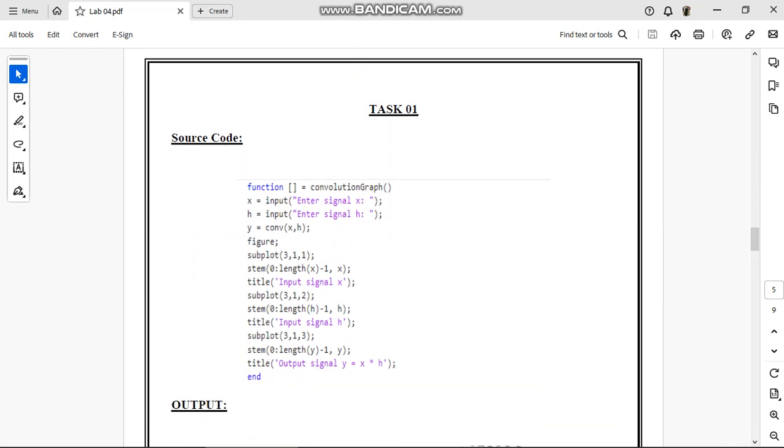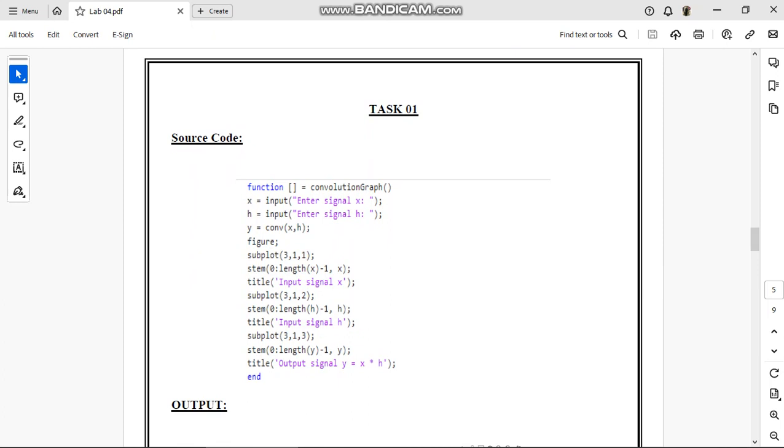So starting the task 1, in this we have to find the convolution. Here we have taken two variables x and h. Its input will be taken at the user side, and the input of the h will also be taken at the user side. y is equal to convolution x of h.